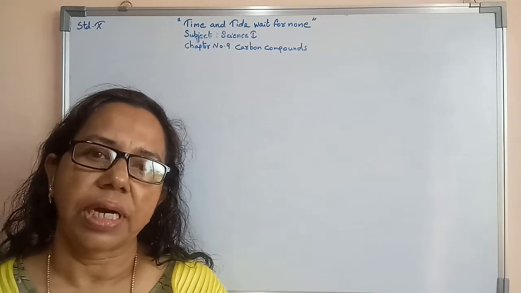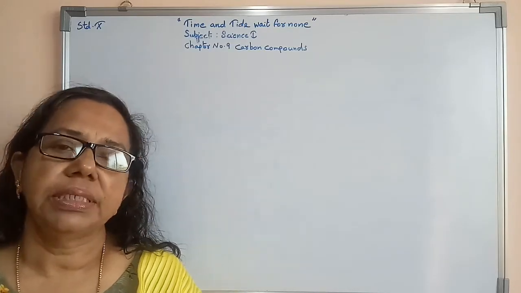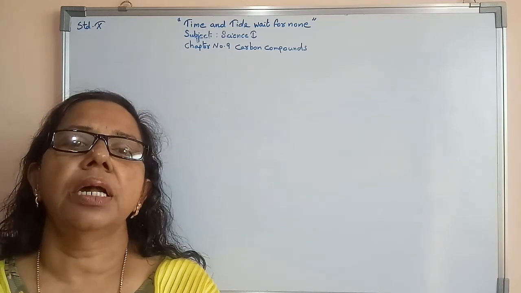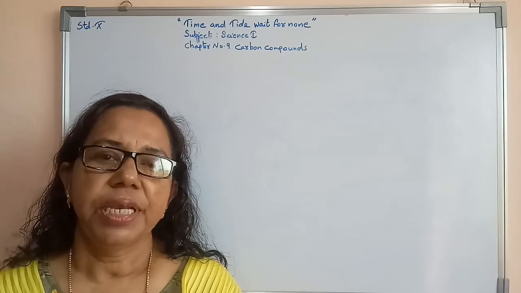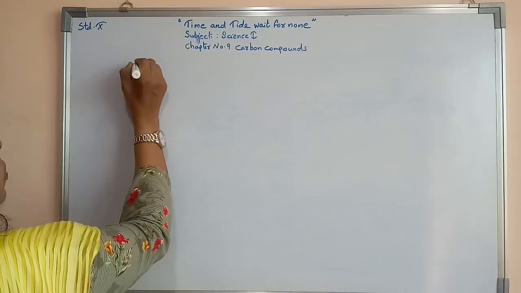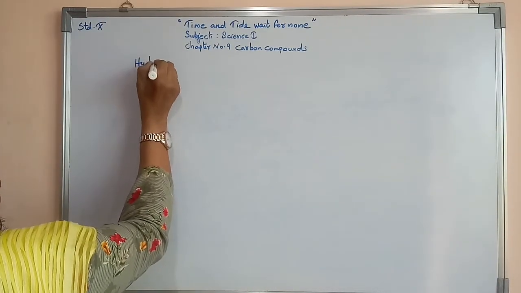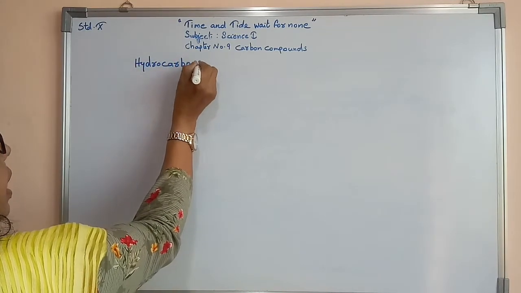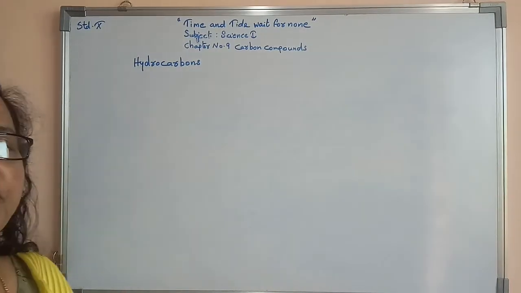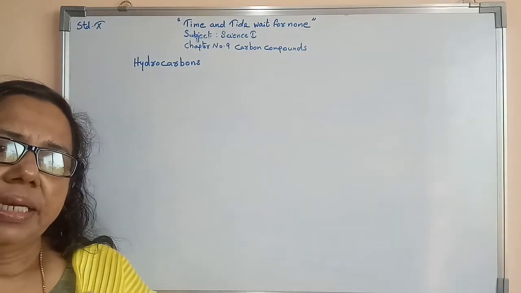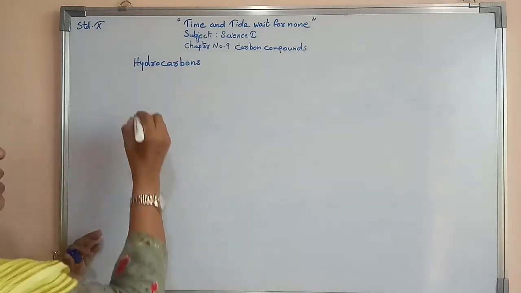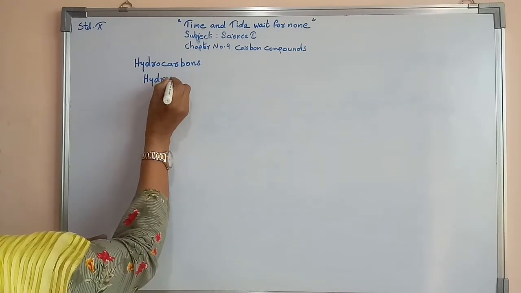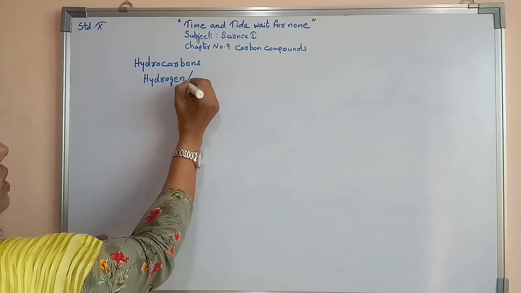What are hydrocarbons? Hydrocarbons are compounds which contain only carbon as well as hydrogen. So here hydrocarbons means what? Hydrocarbons are compounds which contain only carbon as well as hydrogen. Their speciality is that they will have only hydrogen as well as carbon.